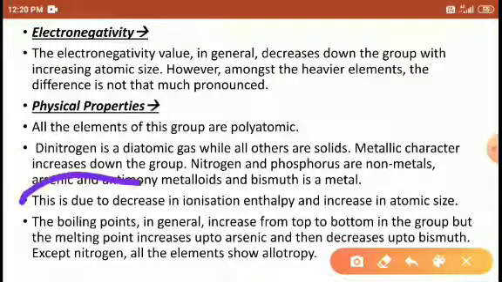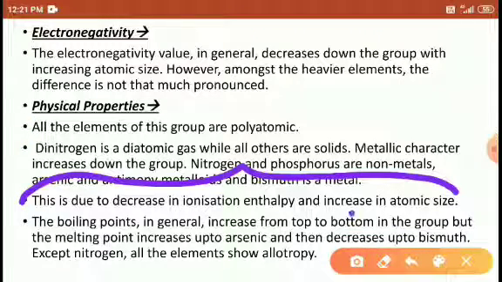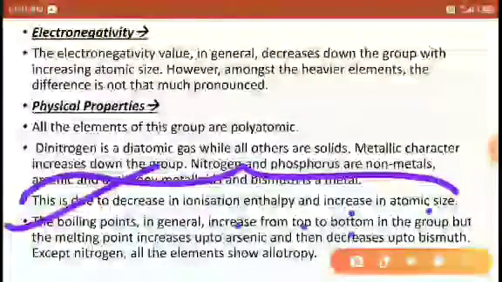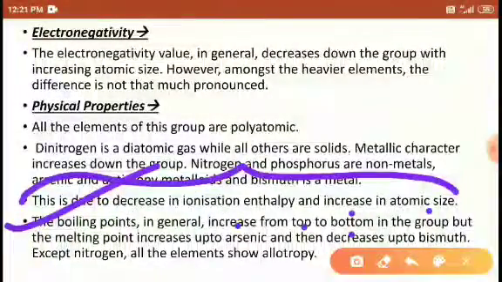This is due to decreasing ionization enthalpy and increasing atomic size as we move down the group. Size increases, ionization enthalpy decreases, and atomic size increases.